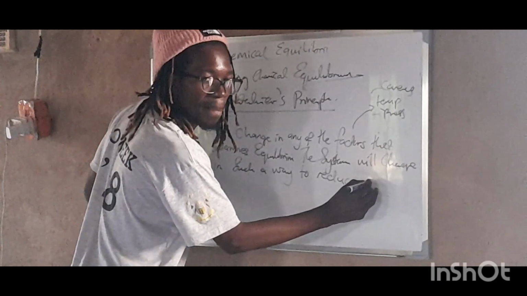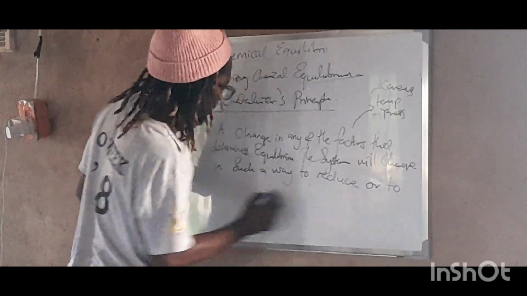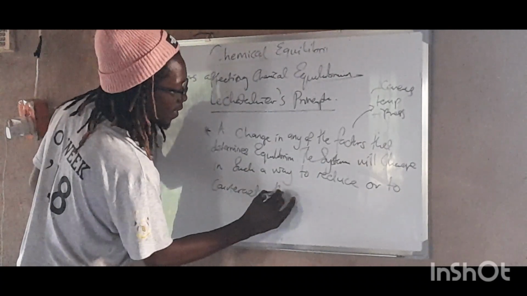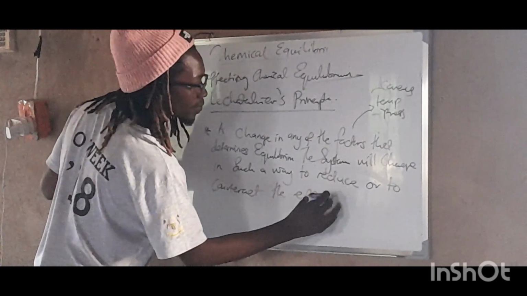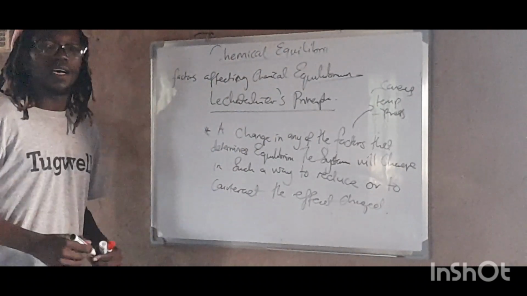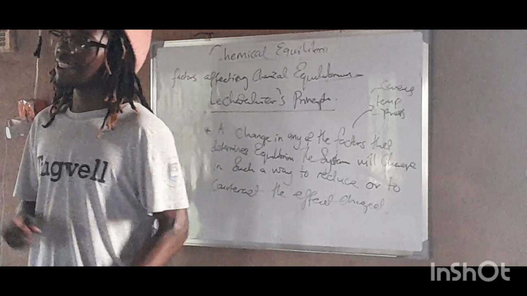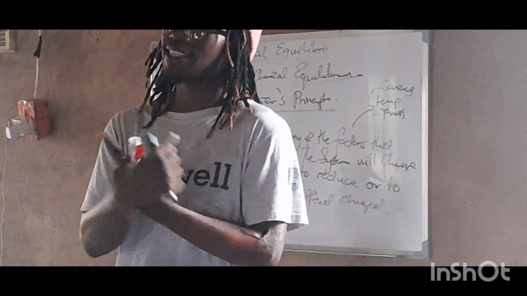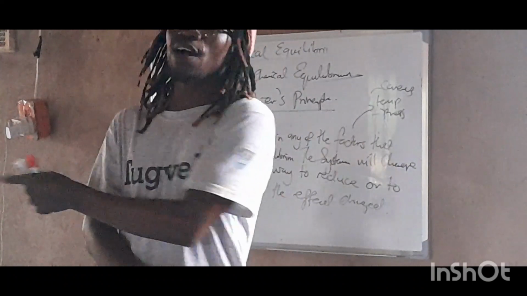To counter the effect of that change, right? So a change in any of the factors that determines the equilibrium will cause the system to change in such a way as to what? To cancel out the what?